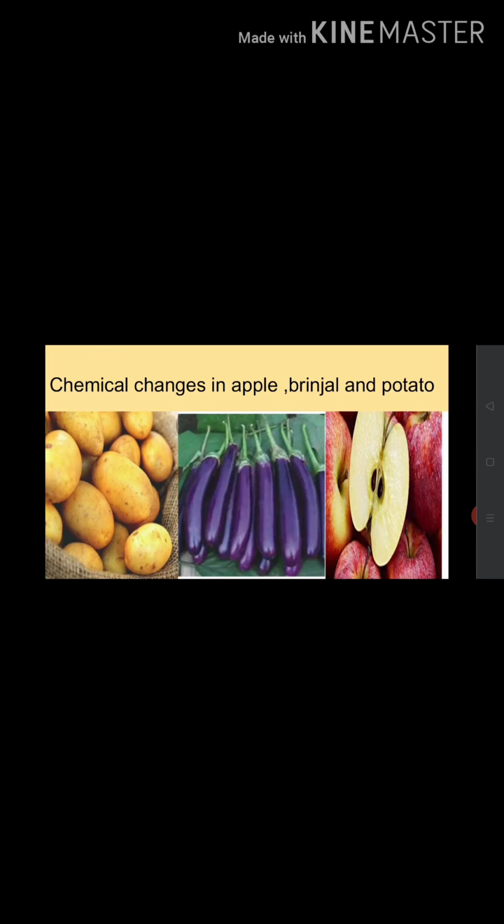The change of color in a slice of potato, apple or brinjal is due to the formation of a new substance. These changes are also chemical changes. That is, a color change may take place because of a chemical reaction.